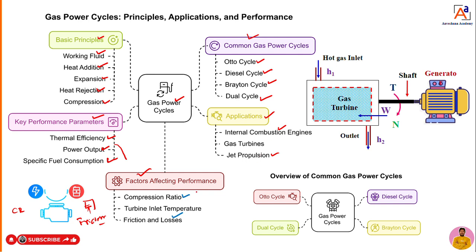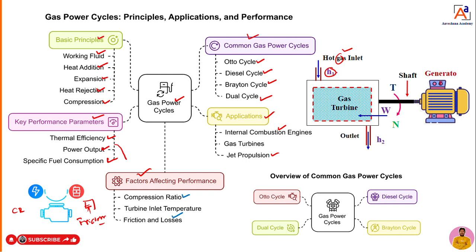Now, as I told, one more thing I want to tell is turbine inlet temperature. When it comes to a power generation system, we can take a gas turbine. At what temperature the gas is getting in, that means what enthalpy, we can say the internal energy content in the gas during entry, affects the performance of the turbine.